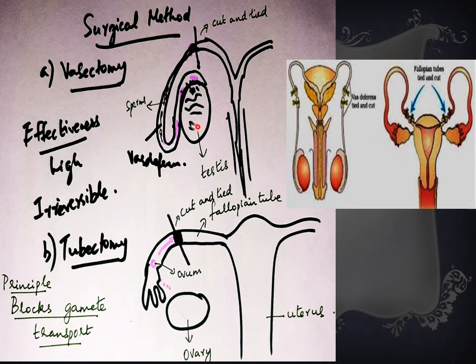So what happens is the testis will be able to produce a hormone as well as the sperms, but the sperms will be blocked in this area. So that is the principle of how surgical method works in case of males. And in case of females, the method is called tubectomy, where a small portion of the fallopian tube is cut and then tied. So the ovum which has been released will be blocked at the place where it has been cut and tied. So there will be normal ovulation and hormone production, but gamete transport towards the isthmus will not take place. Since it has been blocked, conception can be prevented.